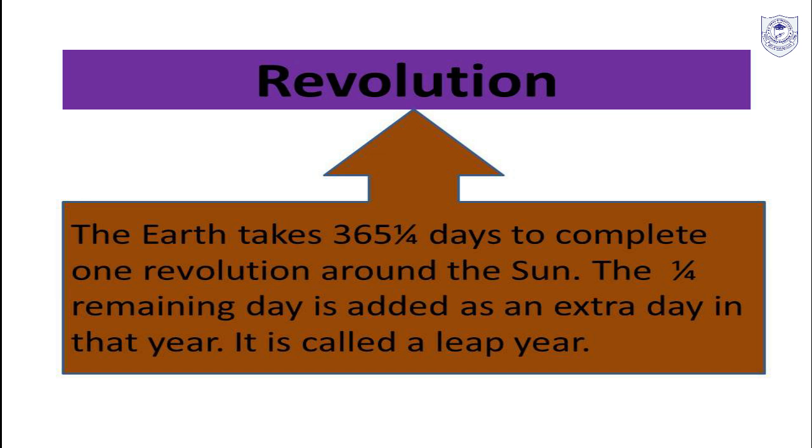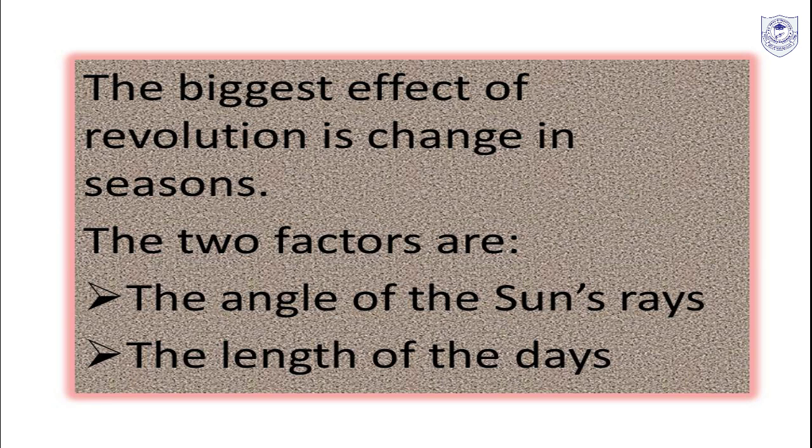We observe our calendar year of 365 days mainly, isn't it? Normal one, we have 365 days. But this 1/4, the 365 1/4 days, this remaining 1/4 is added as an extra day in that year. That means after every 4 years, one particular day is added, that is 29 February. We call it a leap year. I hope it's clear.